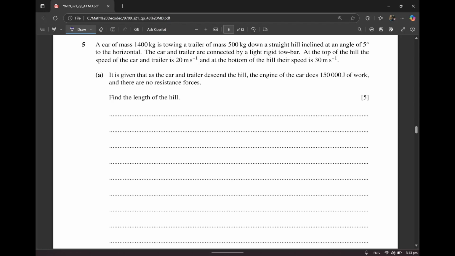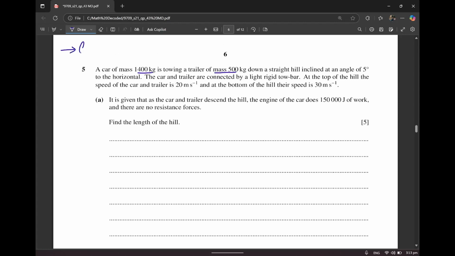It says a car of mass 1400 kg is towing a trailer of mass 500 kg. Again, a question from connected particles.